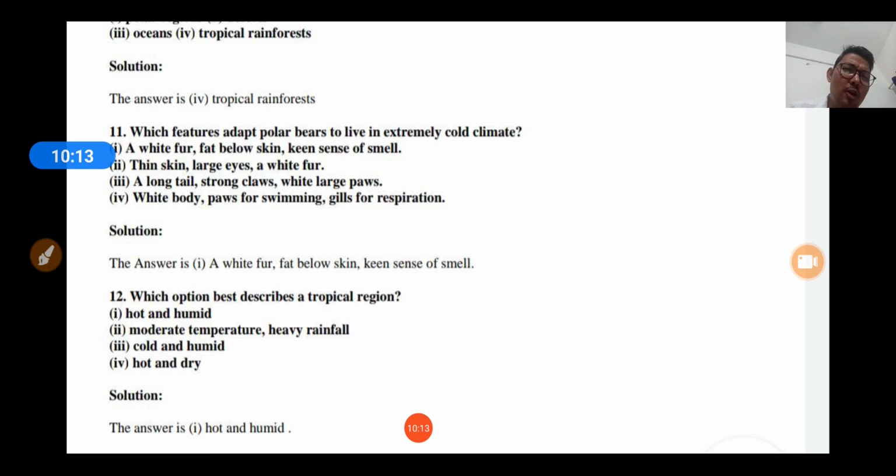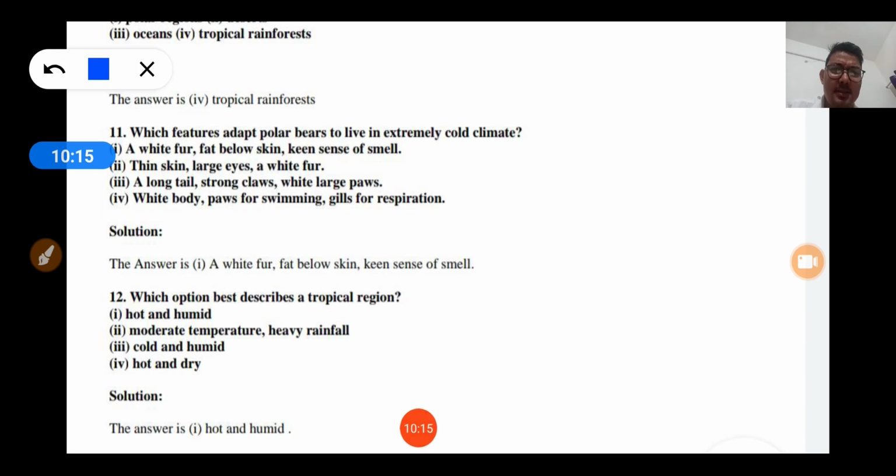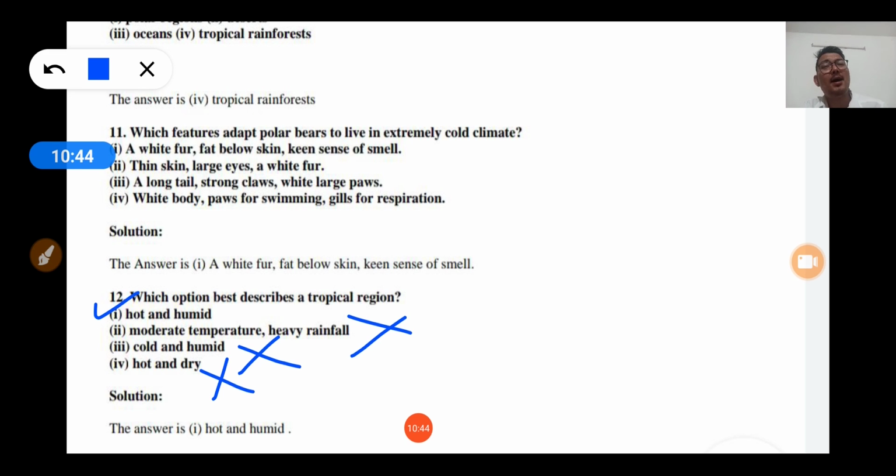Now, last but not least, this is question number 12. Which option best describes a tropical region? A tropical region is hot, it is humid, okay? Moderate temperature and heavy rainfall, this is not correct. Cold and humid, this is not correct. Hot and dry, it is not correct, okay? So it's very hot, and at the same time it is humid also. So this was all about the NCERT exercise of chapter number 7.